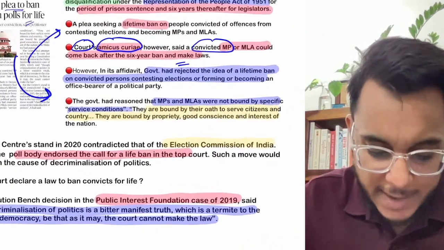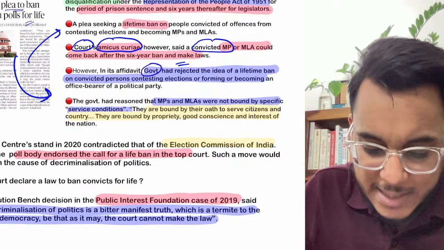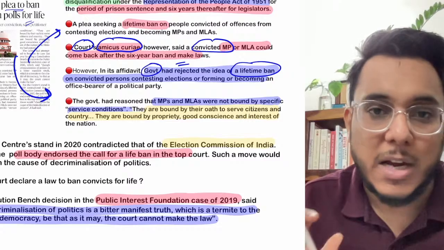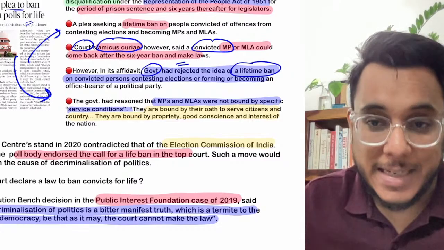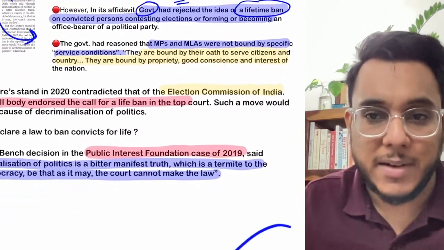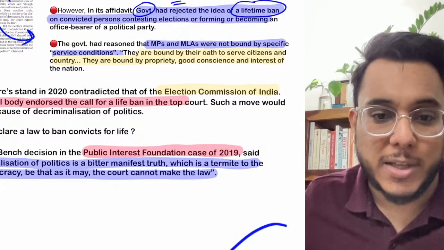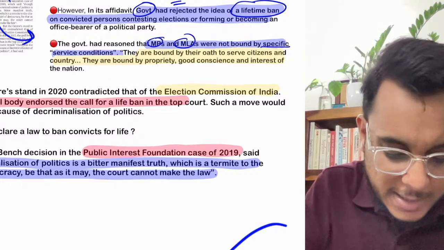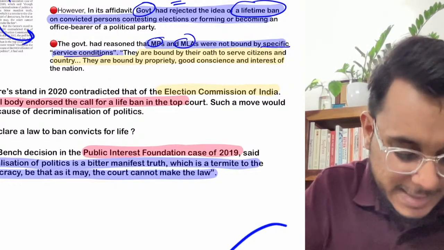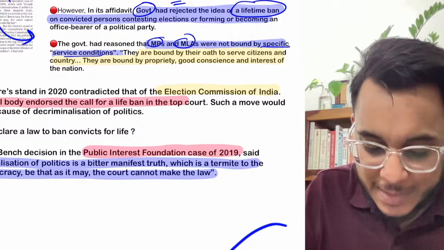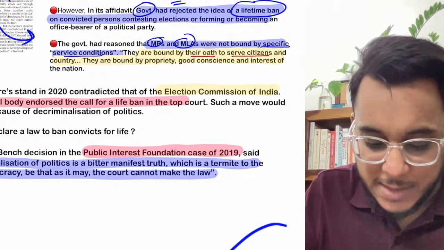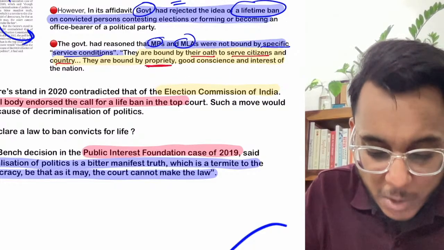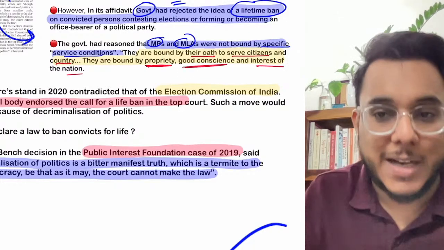Now guys, in this direction, the government has rejected this idea of the lifetime ban. They said that a lifetime ban should not be there on convicted legislators. What logic has the government given? You need to see this very carefully. The government has said that MPs and MLAs are bound by specific service conditions. They say that MPs and MLAs are bound by their oath to serve the citizens and the country, as well as bound by propriety, good conscience and the interest of the nation.